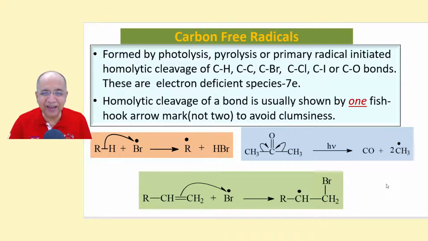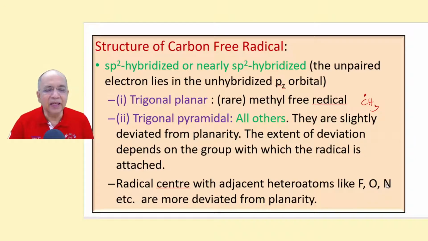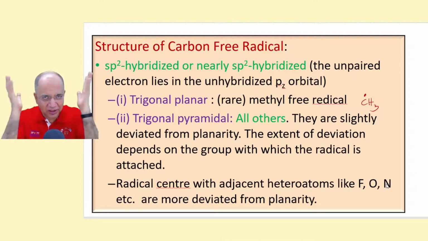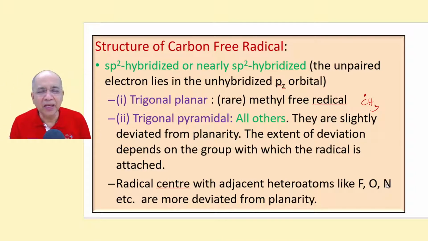Just for the sake of our conceptual clarity, let us talk something about the structure and hybridization of carbon free radicals. Just make an idea that carbon is sp2 hybridized in carbon free radicals.